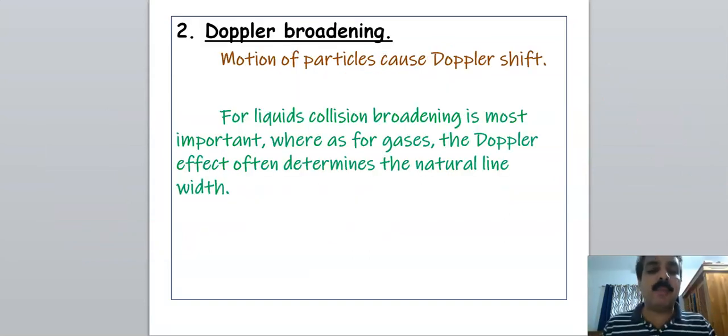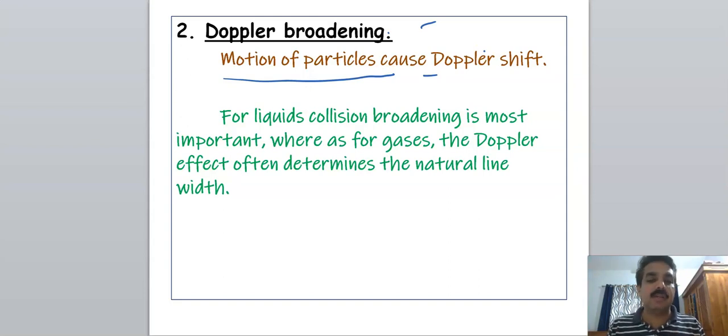Next one is Doppler broadening. You may have studied the Doppler effect in physics. It is due to the motion of the molecule. Due to the motion of the molecule, there is a change in the energy of the molecule's energy levels. Therefore, there will be a natural bandwidth due to the Doppler effect, or Doppler shift.